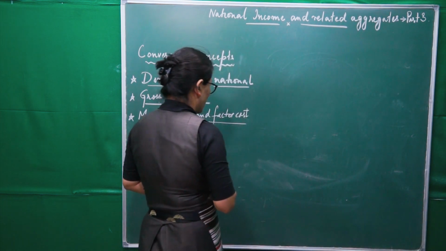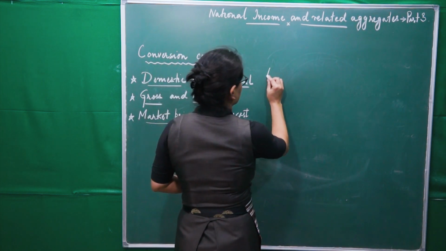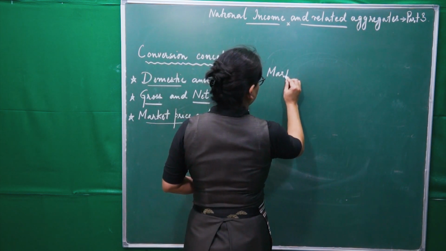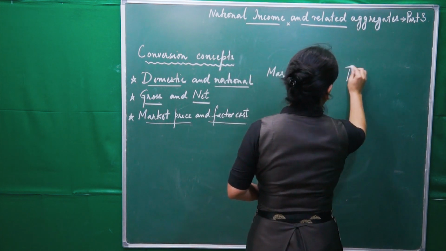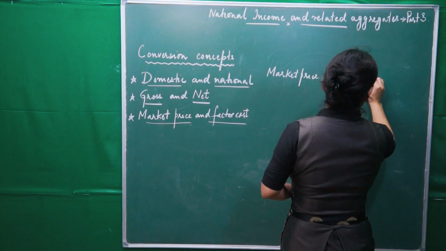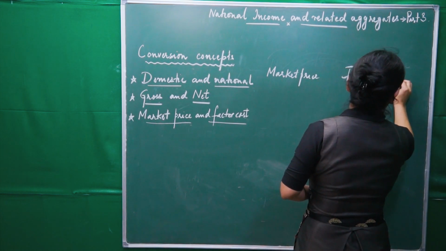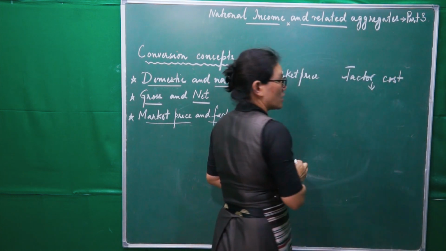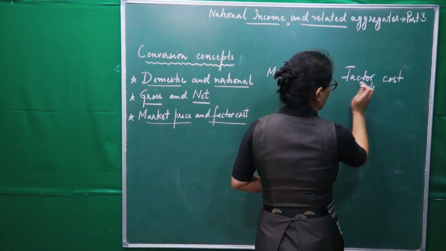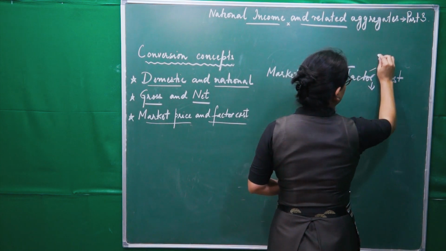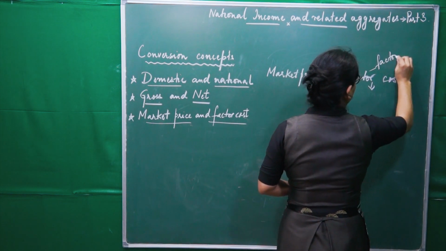Before we go into this, we will see what market price and factor cost are. Now, what is factor cost here? Factor cost is the cost which is incurred on factors of production, right?